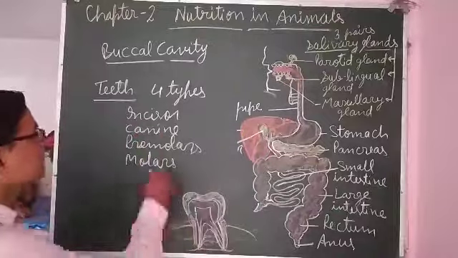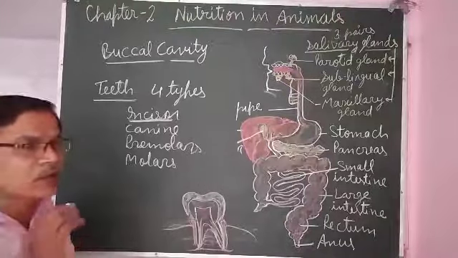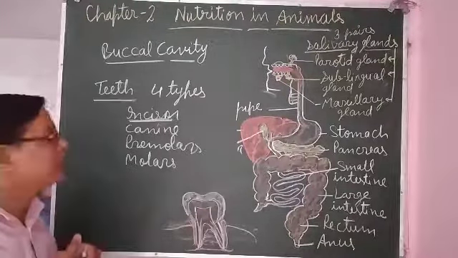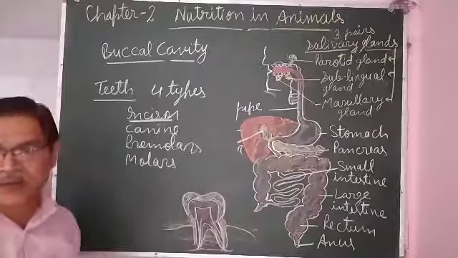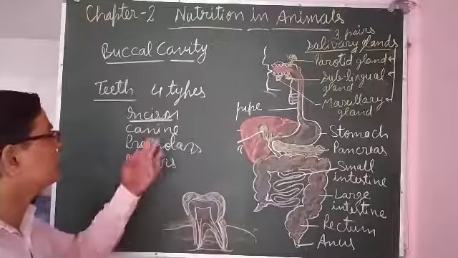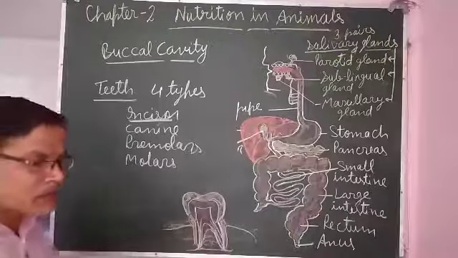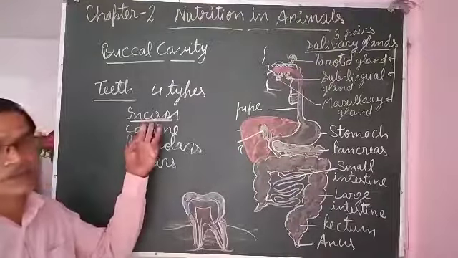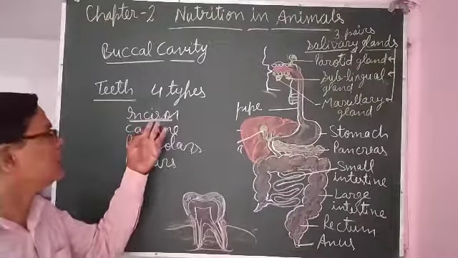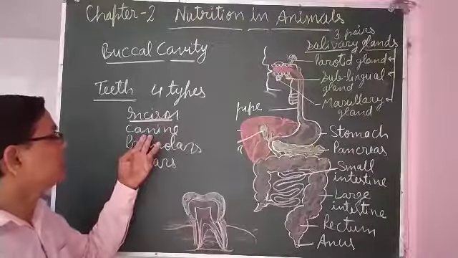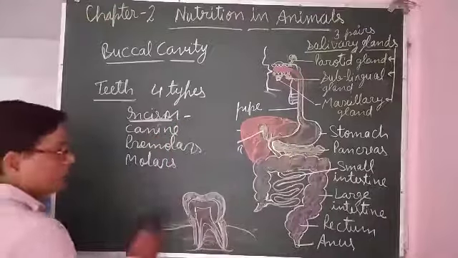Incisors, what are they? Incisors have a sharp edge, and they are the front teeth. They are present at the front side of the buccal cavity, and they are used for biting the food. When you eat any fruit, you cut it with the help of incisors. Herbivorous and grazing animals also graze the grasses with the help of incisors. They are also called cutting teeth. So they are used for biting. And in human beings, their number is how much? 8.